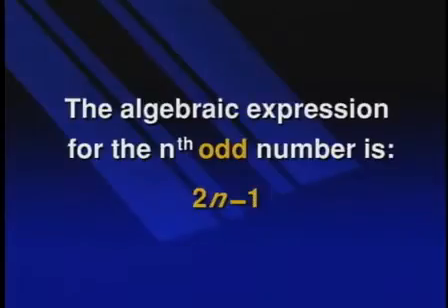We now have the algebraic expression, not only for that continuous line, but don't forget we have the algebraic formula for the nth odd number. And that is, the algebraic expression for the nth odd number is 2n minus 1. So that was very helpful.